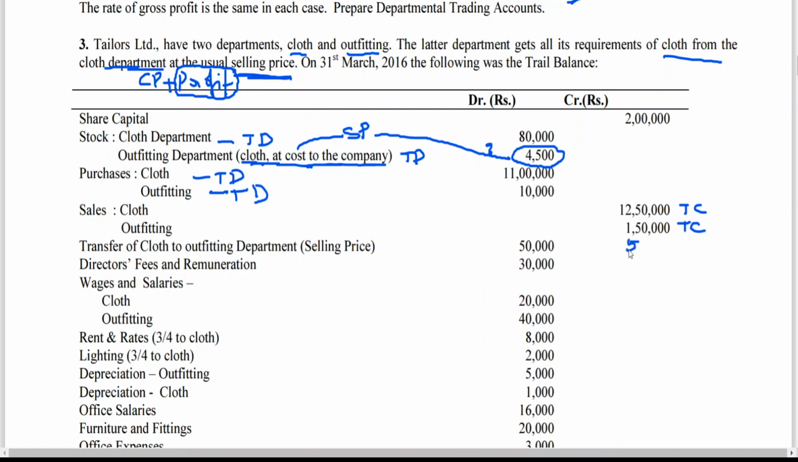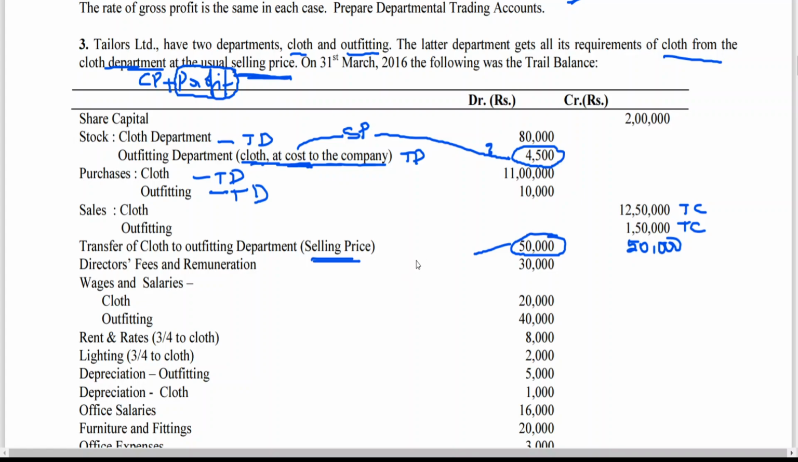Now what happened here? The trial balance consists of ledger account balances of both departments. Now this is an interesting point. Transfer of cloth to outfitting department at selling price. Here at what price has it been given? Cost price. That is why I told you to convert it to selling price. Here he himself has given it at selling price. Transfer of cloth to outfitting department, 50,000 rupees, is nothing but,